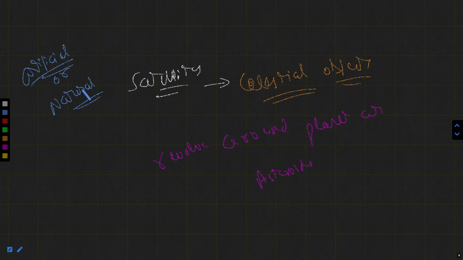Natural satellites are those which haven't been made by humans and are found among celestial objects, whereas artificial satellites are made by humans for specific works like communication satellites, navigation satellites, military satellites, intelligence satellites, and so on. All right, remember this thing.